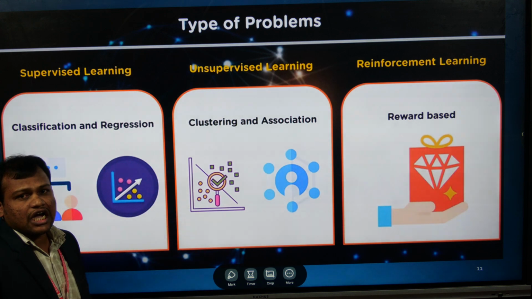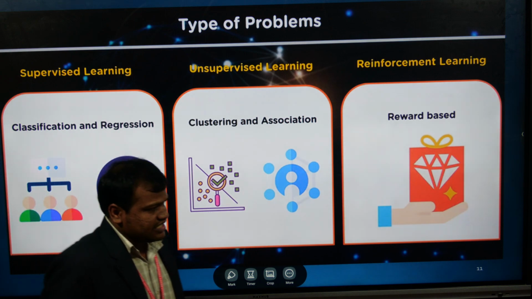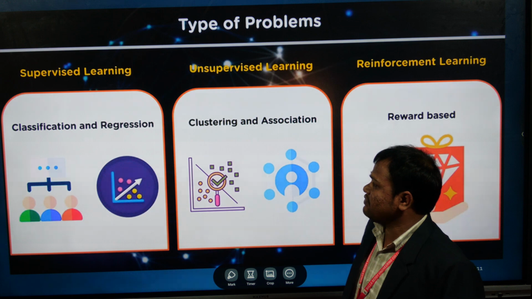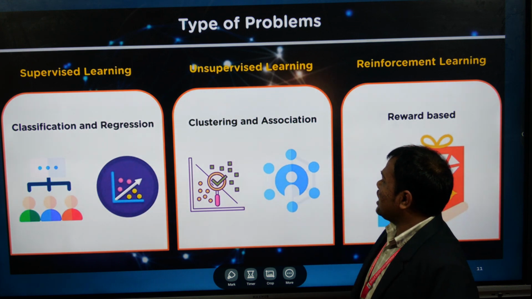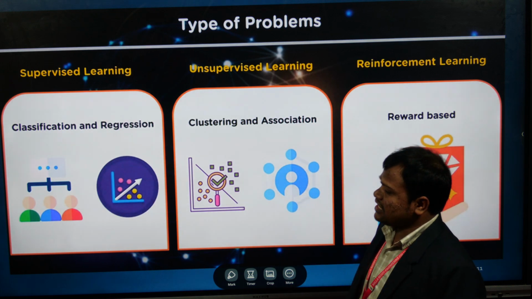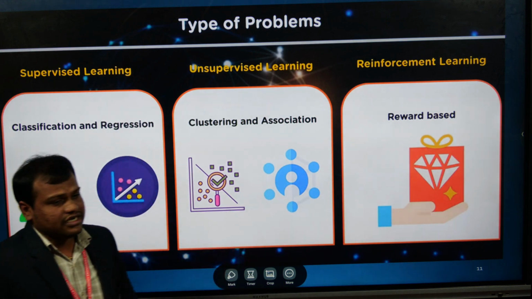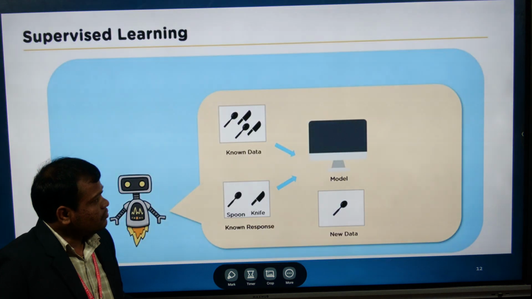If we talk about supervised learning, the problems are classification as well as regression. This type of problem we solve by using supervised learning. Similarly, clustering and association problems we solve by using unsupervised learning. Similarly, reward-based problems we solve by using reinforcement learning.